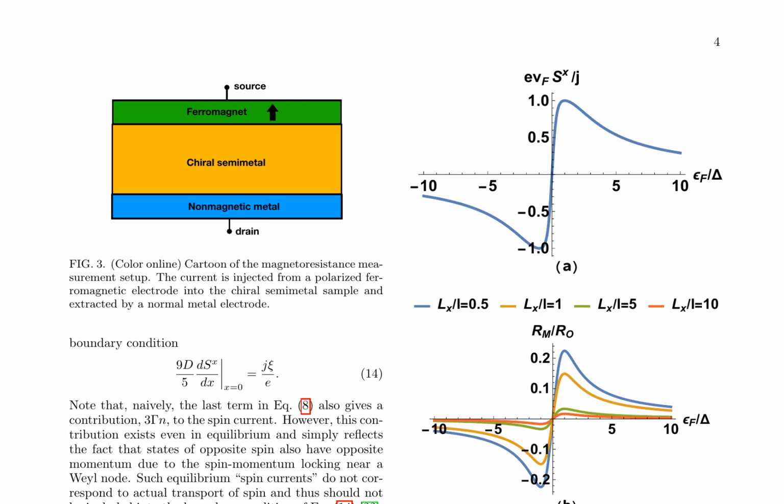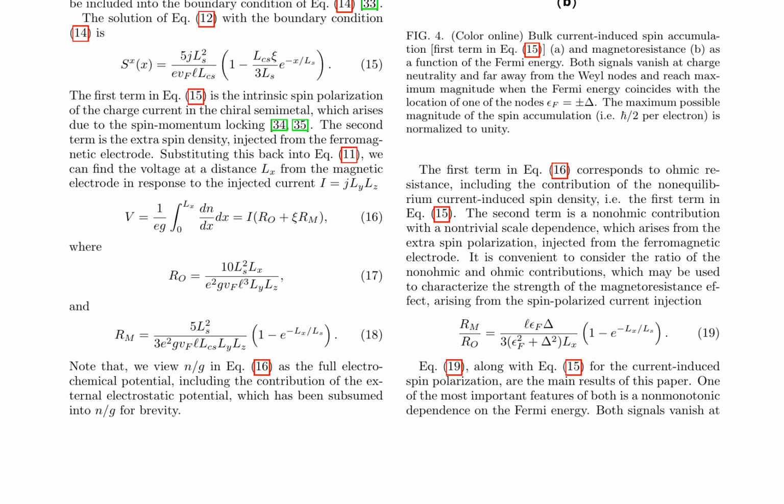The ratio of the non-ohmic and ohmic contributions, R_O, is used to characterize the strength of the magnetoresistance effect. The authors highlight the non-monotonic dependence of R_O on the Fermi energy, which vanishes at charge neutrality and far away from the Weyl nodes, and reaches a maximum magnitude when the Fermi energy coincides with the location of one of the nodes.